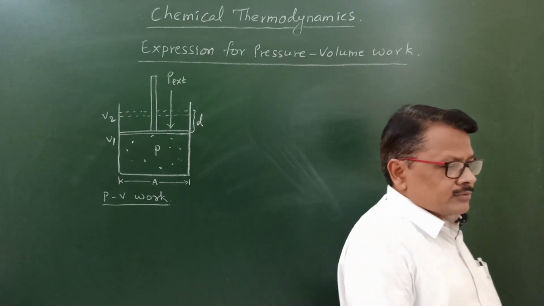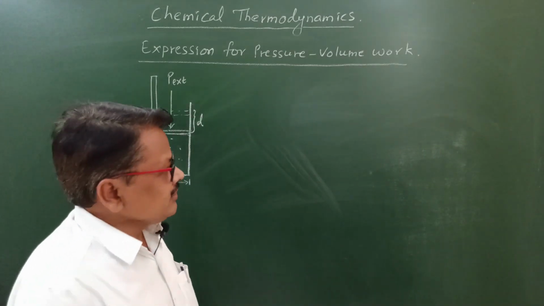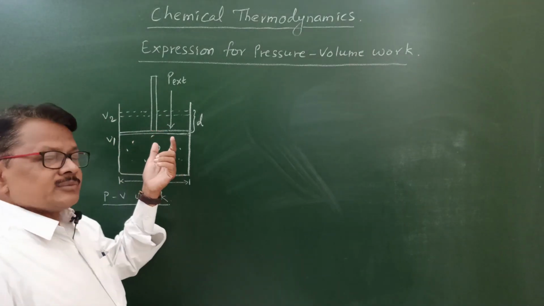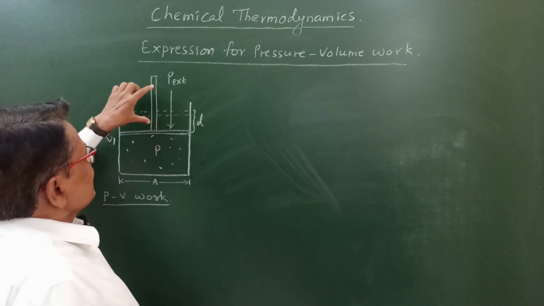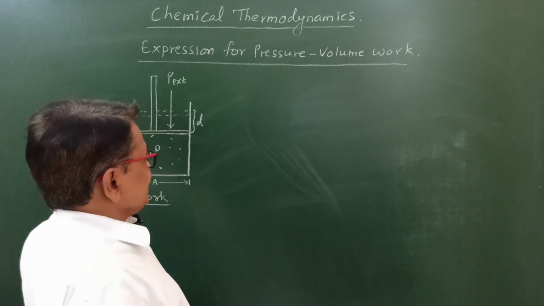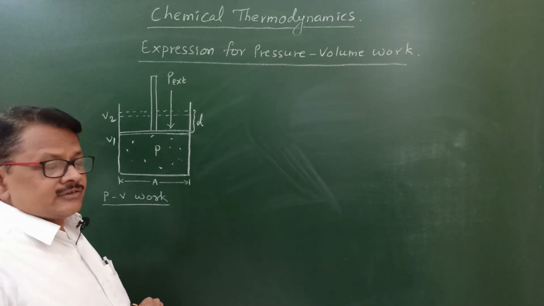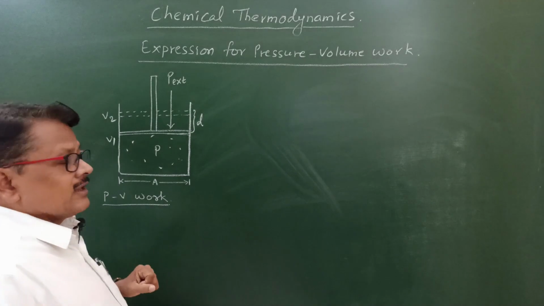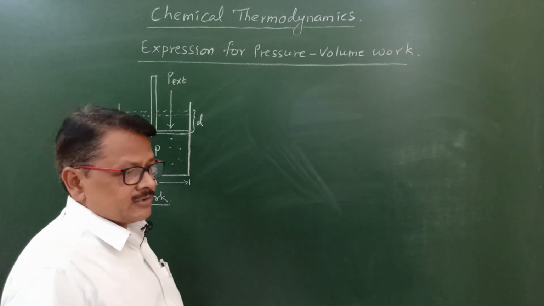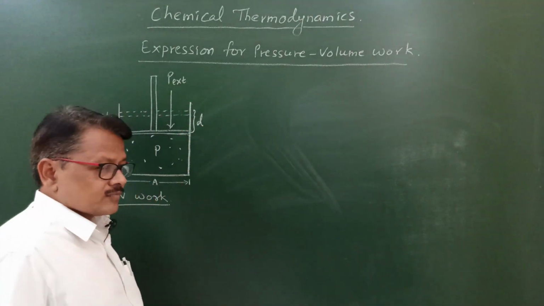Here, first of all, we have to consider that gas is filled in the cylinder which is fitted with a movable and frictionless piston. The pressure of the gas is P and the volume of the gas is V1, and the external pressure on the piston is Pext.